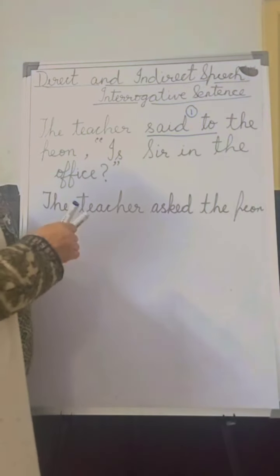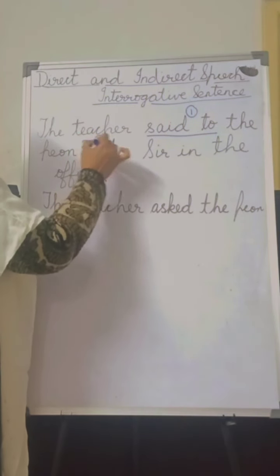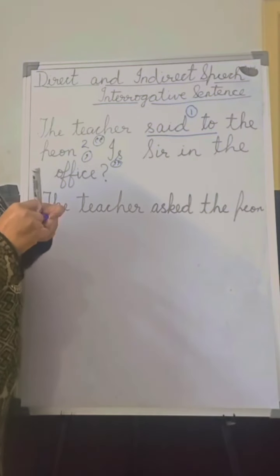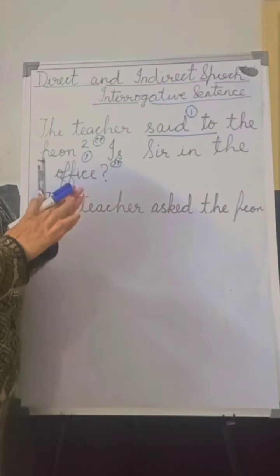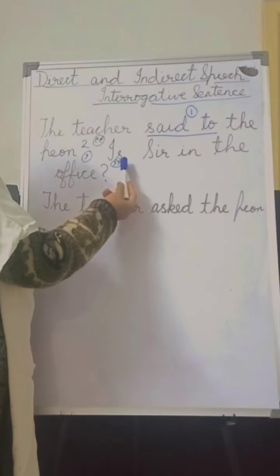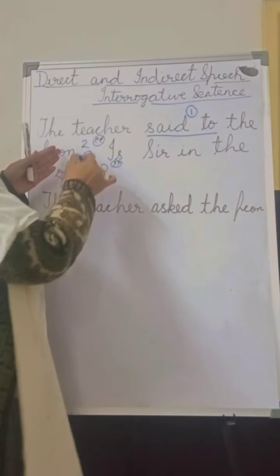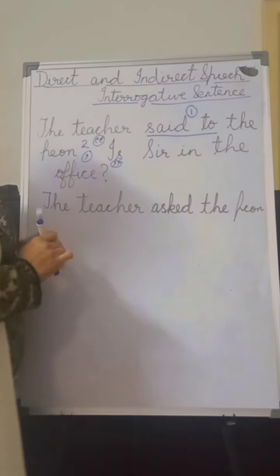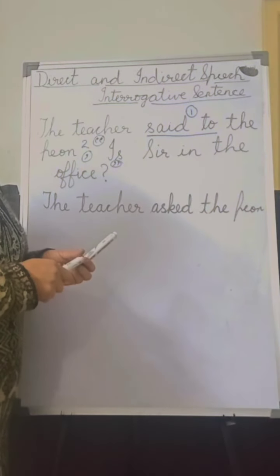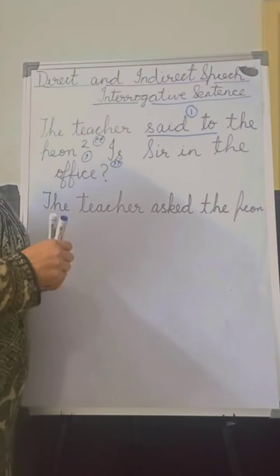Now, what's the second step? The second step is to change the comma and inverted commas. In the first kind of interrogative sentence, we studied that we have to remove them. But when an interrogative sentence starts with an auxiliary verb, we have to replace these commas and inverted commas with another word. What is that?